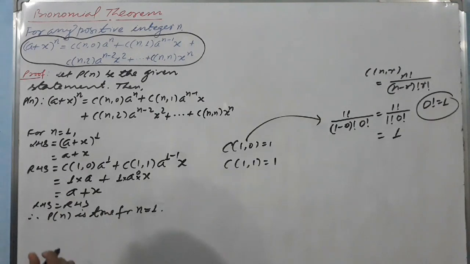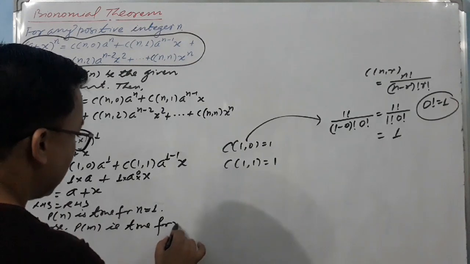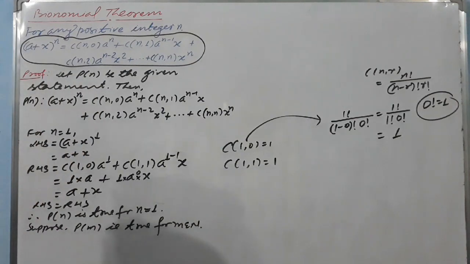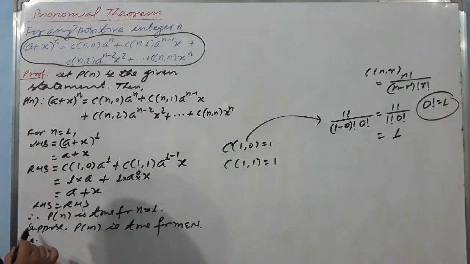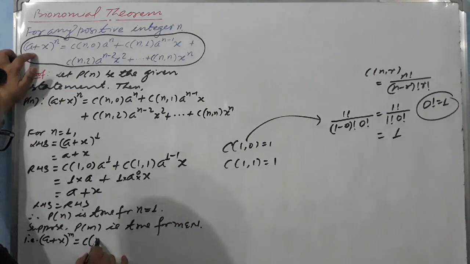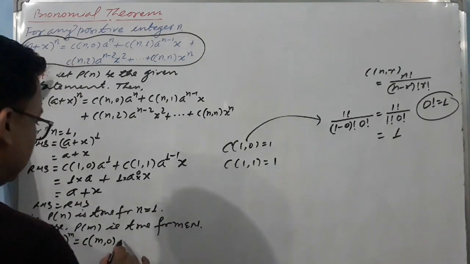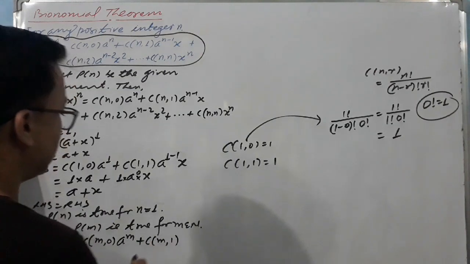Now we have to suppose the second step: P(m) is true for m belongs to N. So m is any natural number, and for that it is also true. That is, (a plus x) raised to power m is equal to C of m comma 0, a raised to power m, plus C of m comma 1.